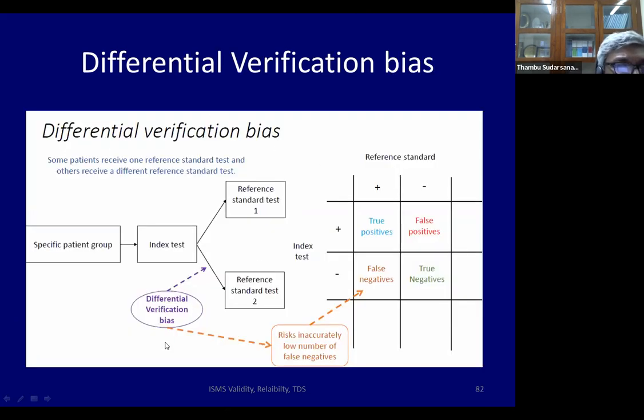So here in differential verification, people with suspected DVT had D-dimer as the index test. When the D-dimer was positive, everybody had the ultrasound. But when the D-dimer was negative, they didn't do the gold standard Doppler. They just sent them home and told them, please go home and call me if you have any problem. So artificially, the sensitivity will become inflated.